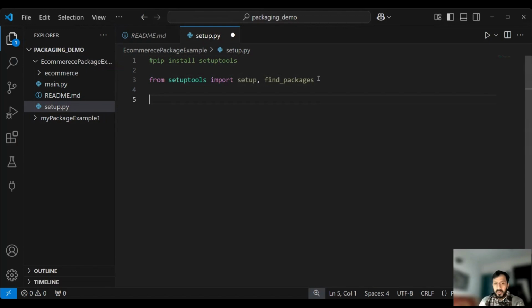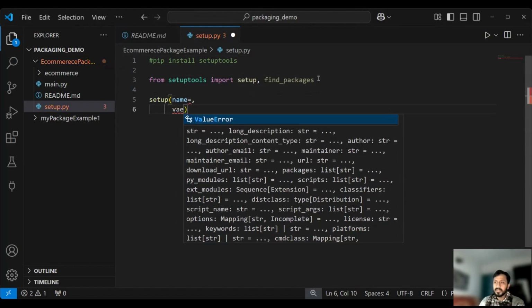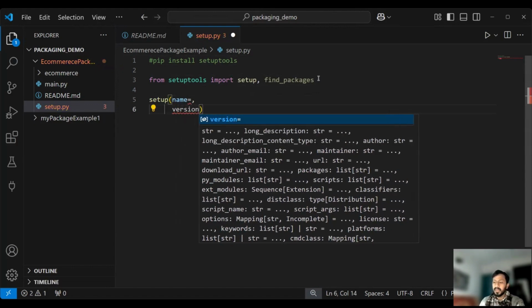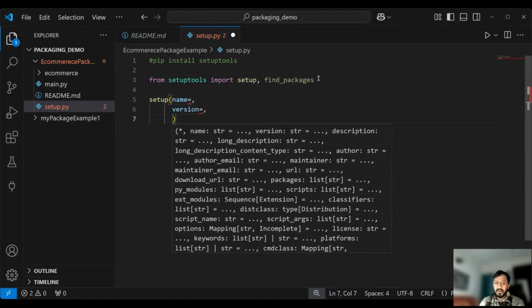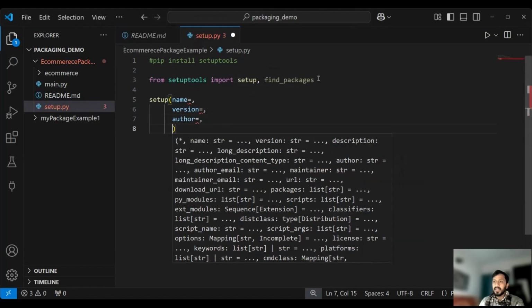Now we have to trigger a function called the setup function. This setup function requires a few parameters to be passed, for example the name parameter. The name parameter will define the name of your project. Thereafter version. Thereafter we define the author, the creator of the project.